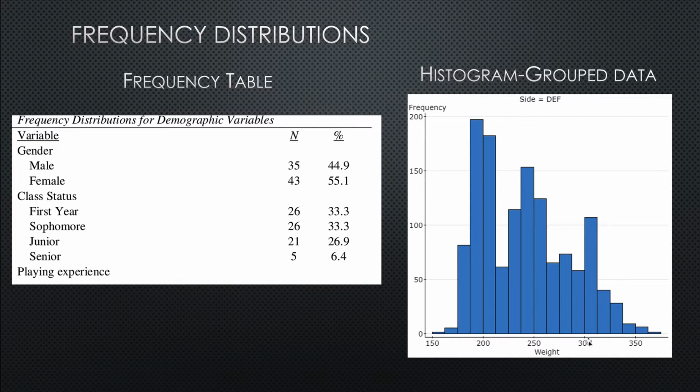On the bottom of this chart, you can see weight. Weight is not a category, right? We measure it as, it could be 150 pounds, it could be 160 pounds. But what they've done is they've put the people by weight into groups. So they've grouped weight for every 10 pounds. So this first bar is 150 to 160. So anybody that falls in that range is here. This is 160 to 170, 170 to 180, 190 to 200.